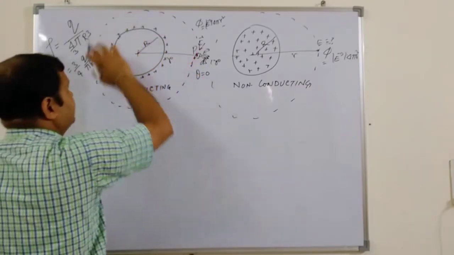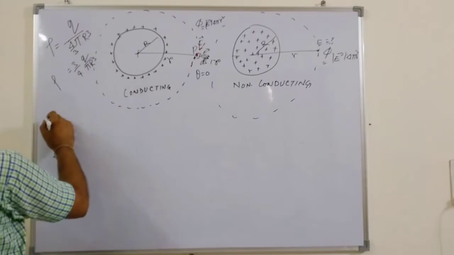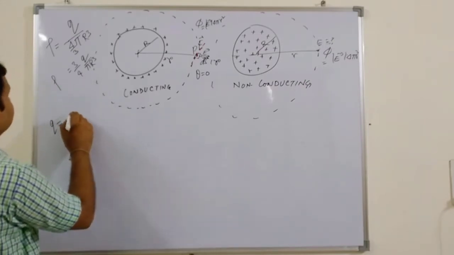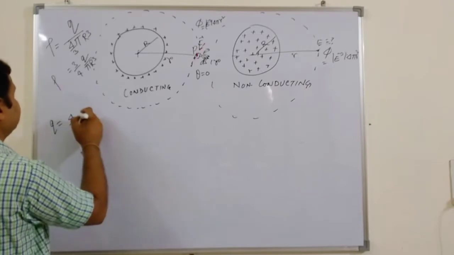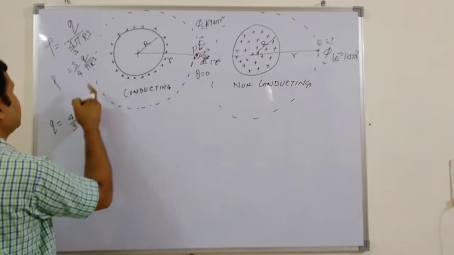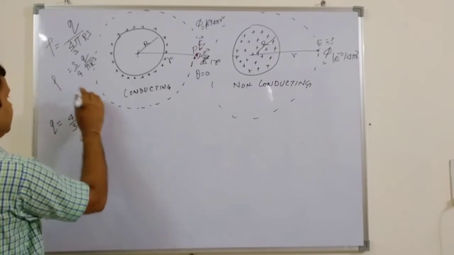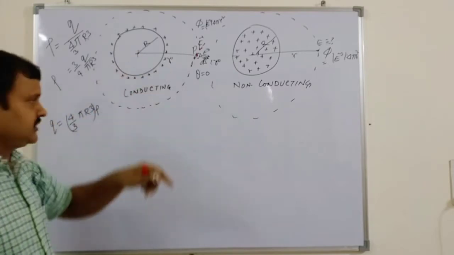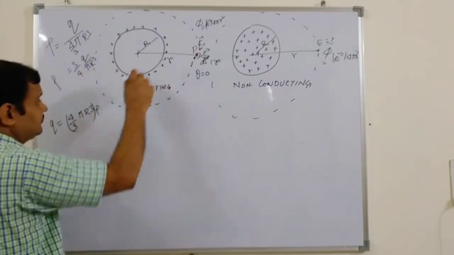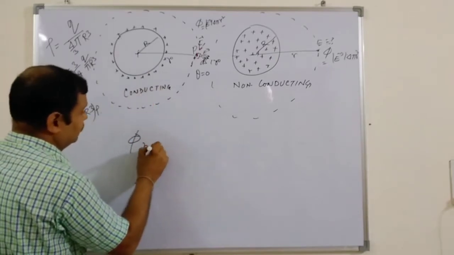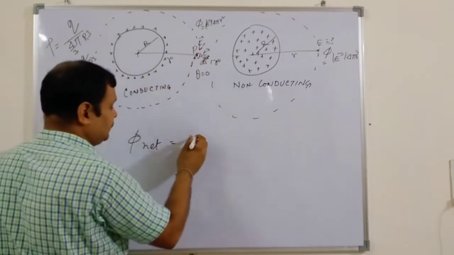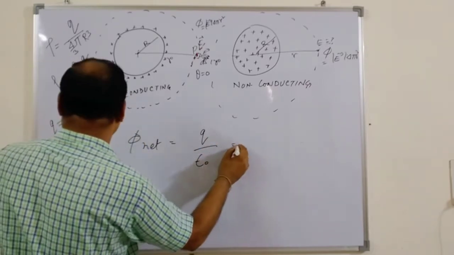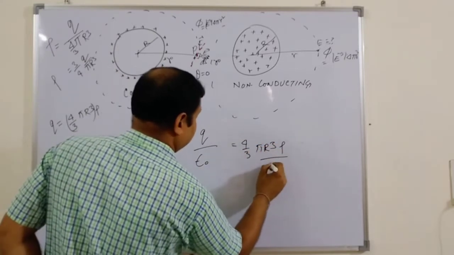As the density is given, the total charge Q is 4/3 pi R cubed times rho, that is, the volume of the sphere times the volumetric charge density. So from Gauss's law, the net phi for the enclosed surface is nothing but the total charge Q over epsilon naught, where Q is 4/3 pi R cubed rho.